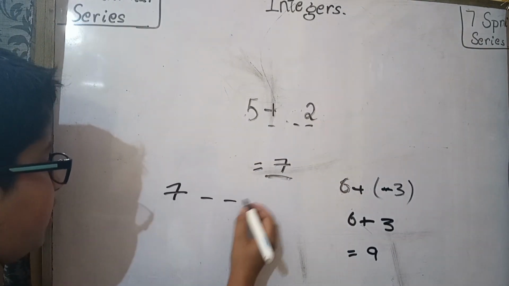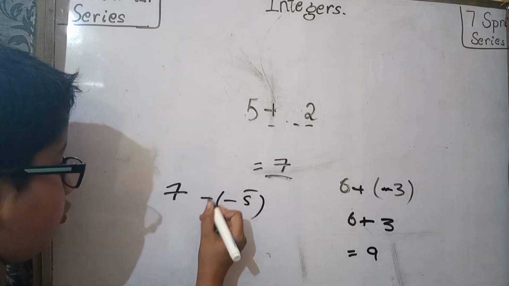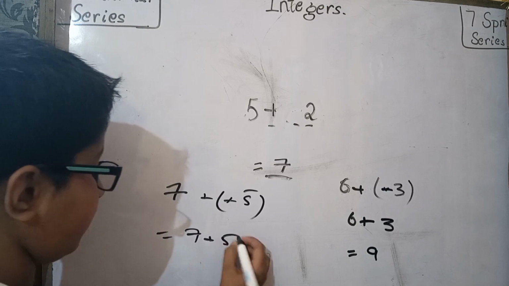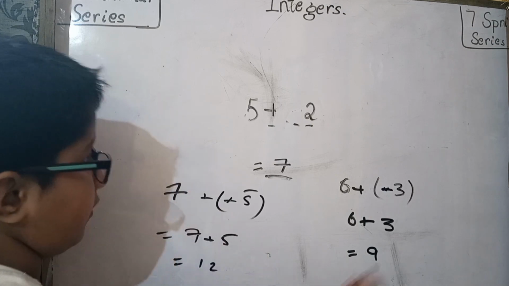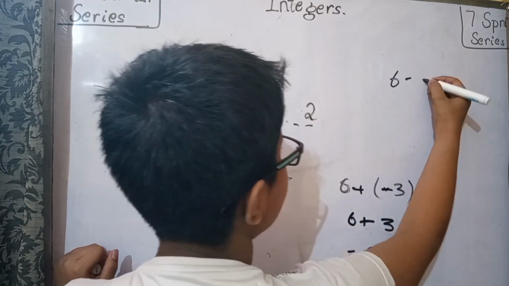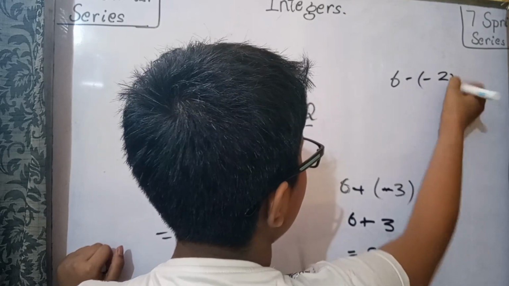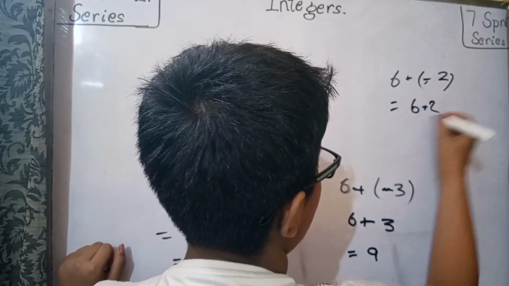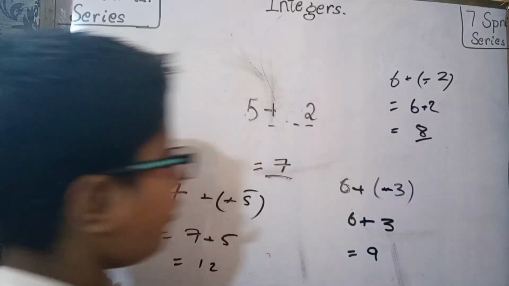7 minus minus 5. So minus minus becomes plus, let's do it fast. 7 plus 5, positive 12. Another question. 6 minus minus 2, it will become plus, and 6 plus 2 is 8. I hope you got this.